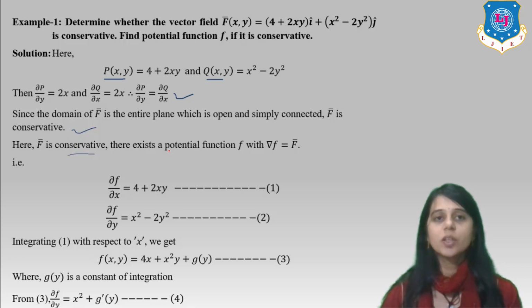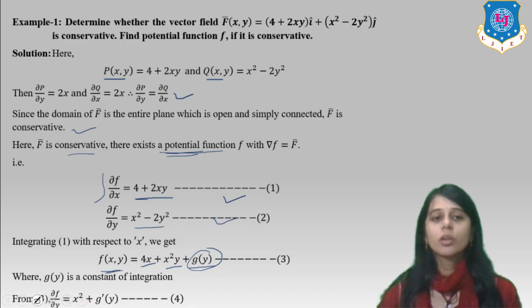Now, F bar is conservative, so there exists a potential function. To find the potential function, we take del f equal to F bar. What is del f by del x? It is 4 plus 2xy, and del f by del y is x square minus 2y square. These are our equations 1 and 2. Now, we integrate this equation with respect to x. We get 4x plus x square y plus g of y, where g of y is the arbitrary constant of integration. Now differentiate this equation with respect to y, we get x square plus g dash y.